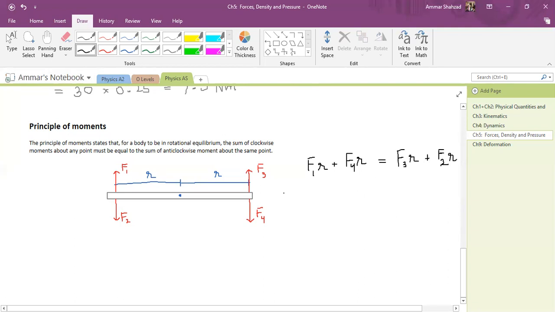The simpler way is that I can take any other point to be the pivot. So let's say I take this point to be the pivot now. In that case, the distance to F3 and the distance to F4 will be 0. So F3 and F4 automatically go away. I will only have, in my clockwise moment, F1R, and as it is in equilibrium, this will be equal to F2R.